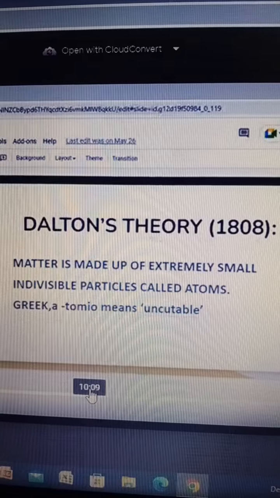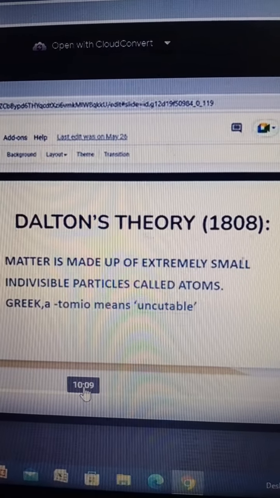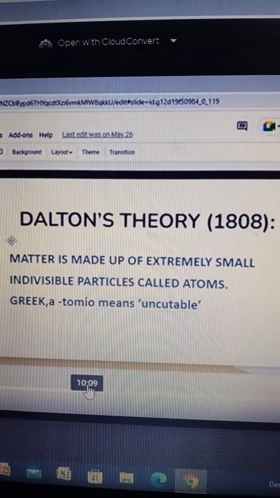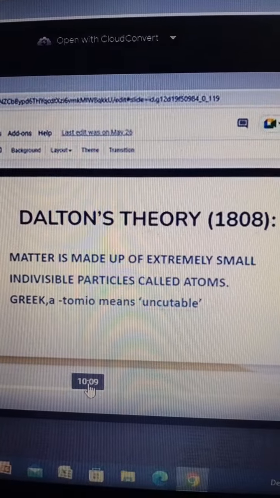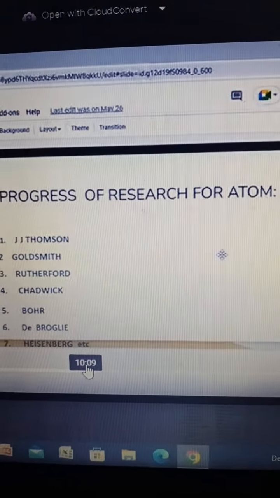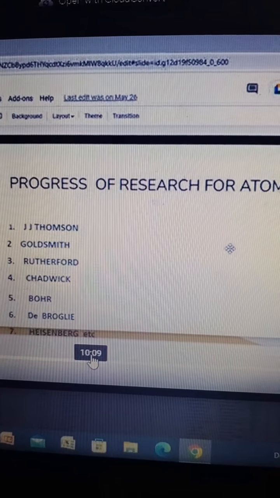So it was first Dalton in 1808 who imagined the atom. Later on, many scientists discussed the structure of atom, and they gave their various theories.